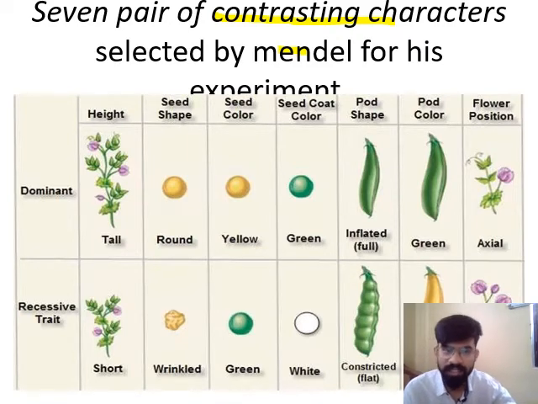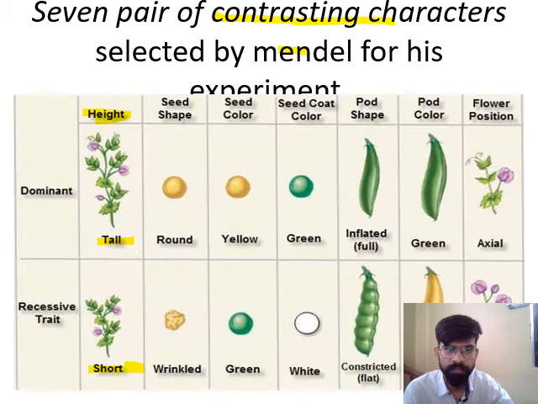According to this, the first character is height, with two contrasting characters: tallness and dwarfness. Tallness is dominant and dwarfness is recessive.